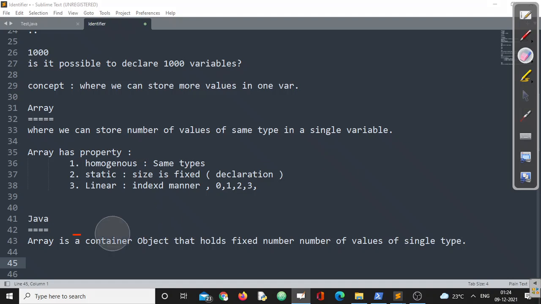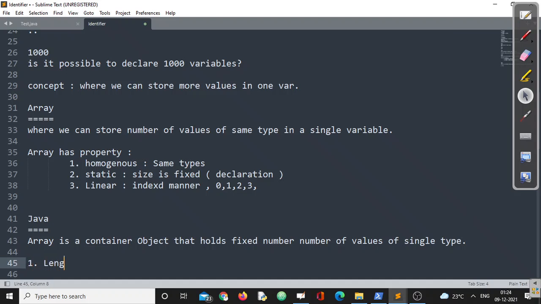Next point, let us cover all the points, then we'll go through the implementation part. Or in other words, you can say it is a group of homogeneous type variables referred to by a common name. Right? Okay. Now here we can have some conclusions.